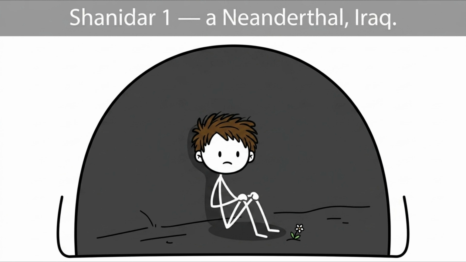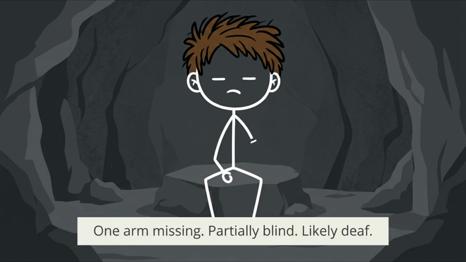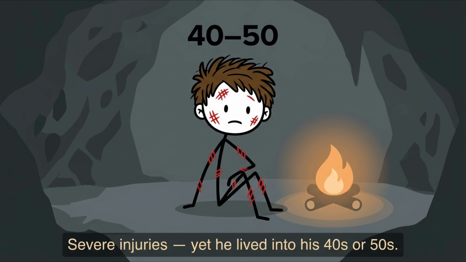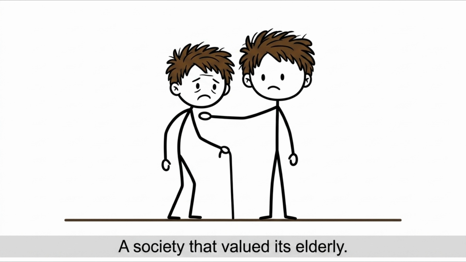Then there's Shanidar 1, a Neanderthal found in a cave in Iraq. His skeleton tells a remarkable story. One arm was withered or missing, he was likely partially blind, probably deaf, and had severe injuries throughout his body. And yet he survived into his 40s or 50s. His group fed him, protected him, and kept him alive for decades despite contributing very little in terms of physical labor. That's not a society that abandoned its elderly. That's a society that valued them.